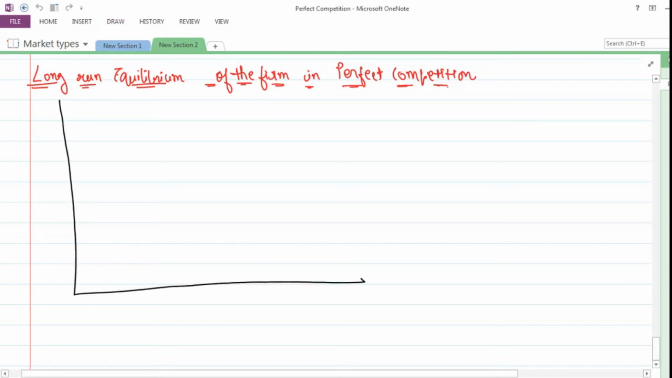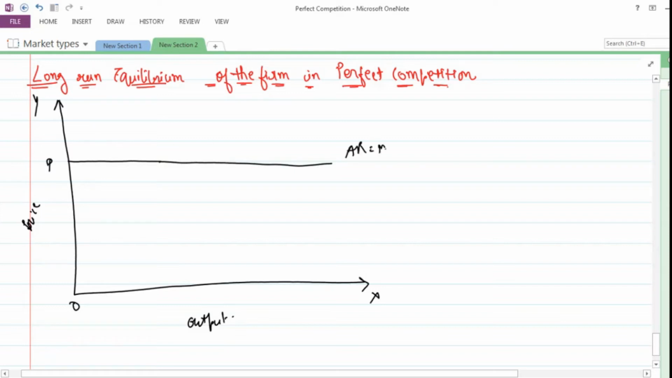So we would be drawing a figure over here. So we have y-axis and x-axis, and this is the 0. We have price on y-axis and output on x-axis. So if, for example, at price OP, here the price is P, at price OP the firm is making excess profits. How do we know that the firm is making excess profits? Here AR is equal to MR.